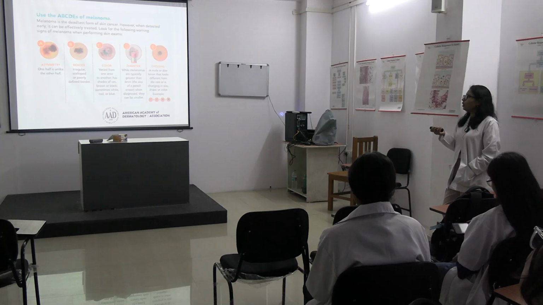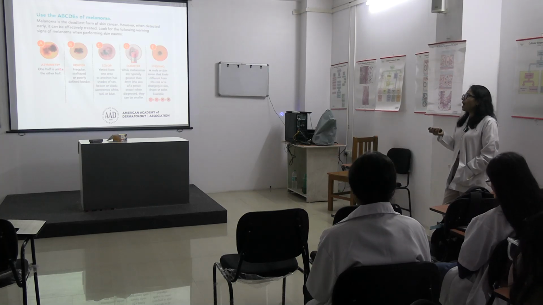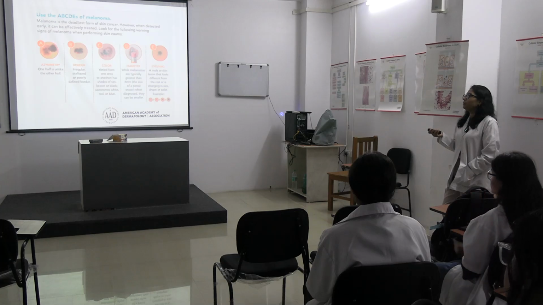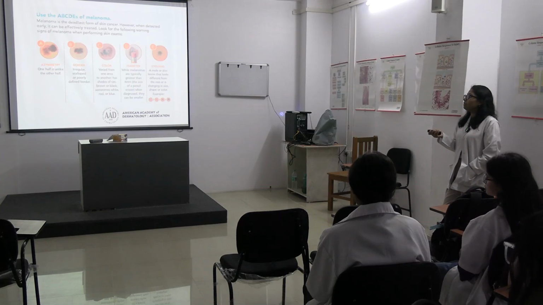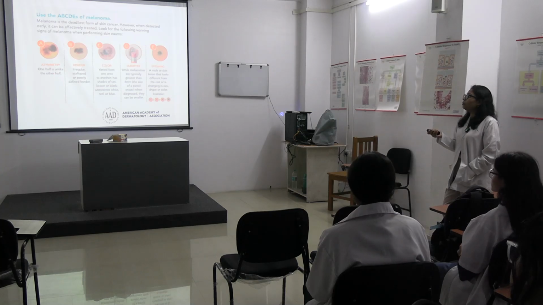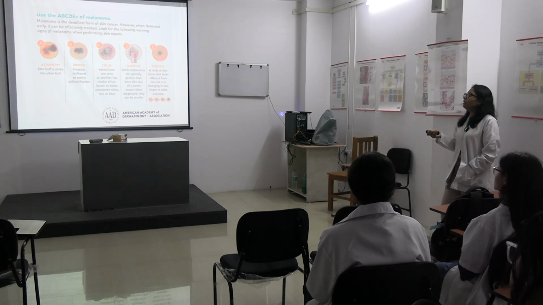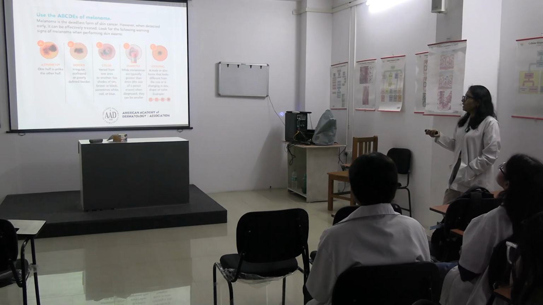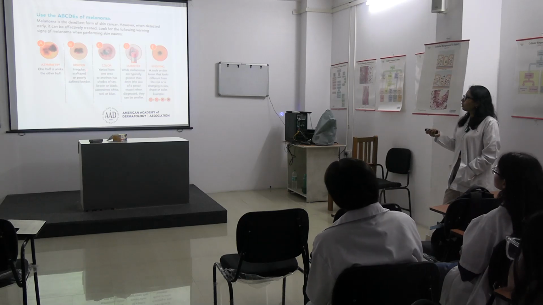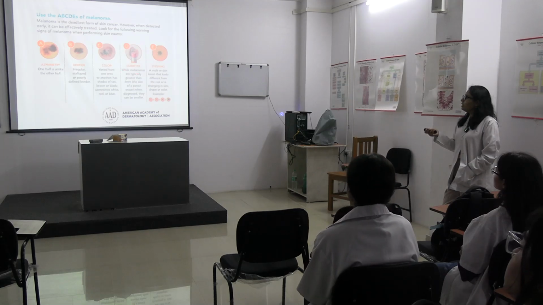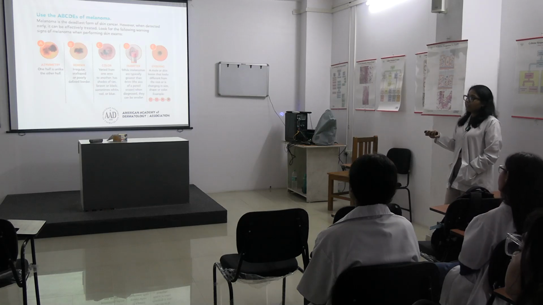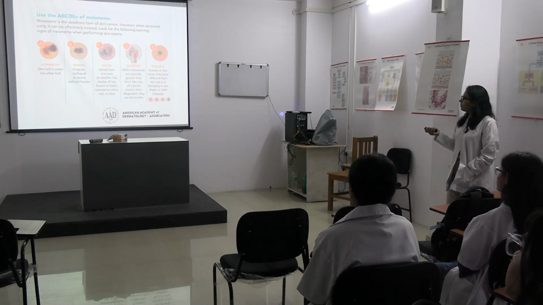A for asymmetry. One half is unlike the other half. Can you appreciate that here? B is for border: irregular, scalloped or poorly defined borders. Then comes the color. It varies from one area to another, with shades of tan, brown, black. Then comes the diameter. Melanomas are typically greater than 6 millimeter, usually, but can be smaller.